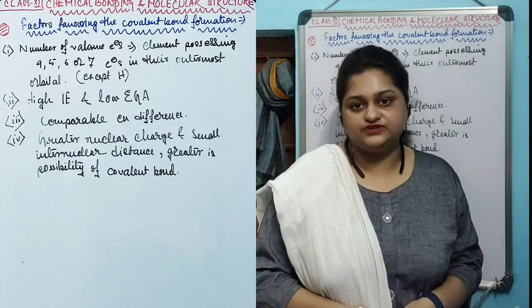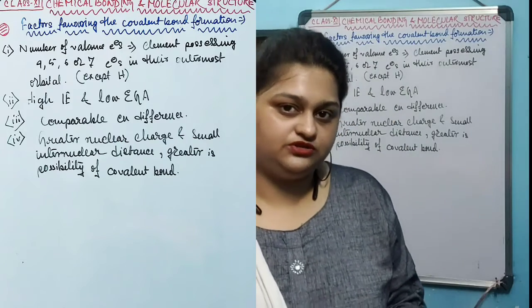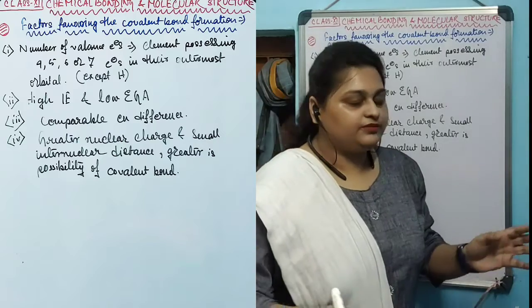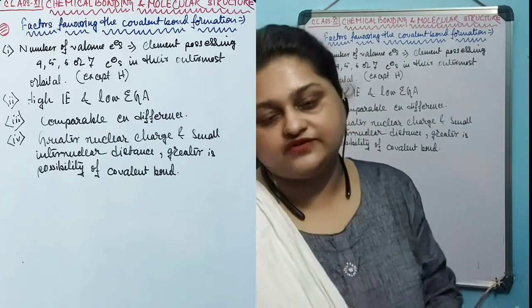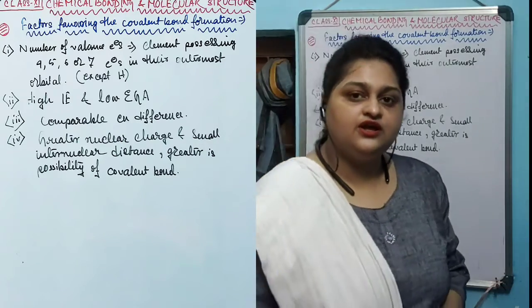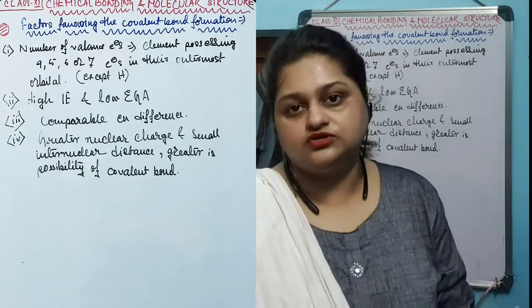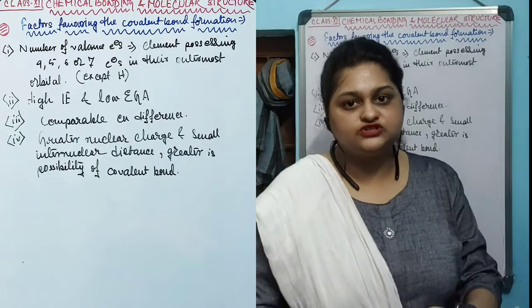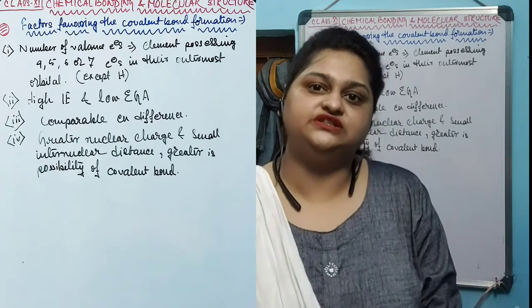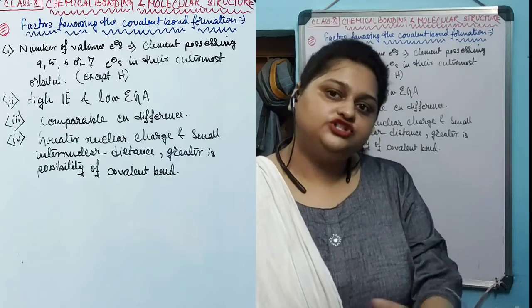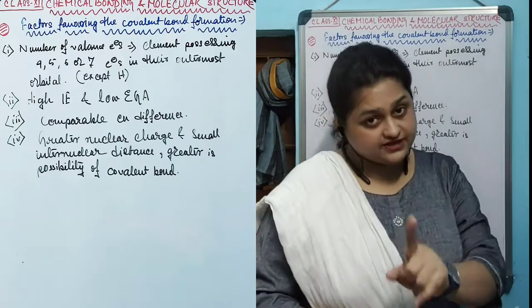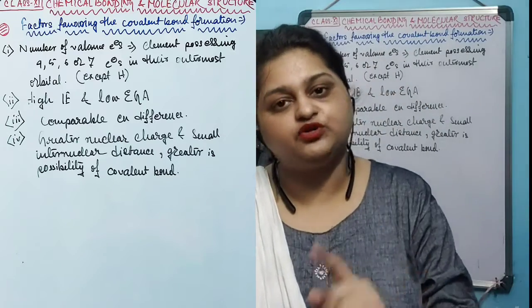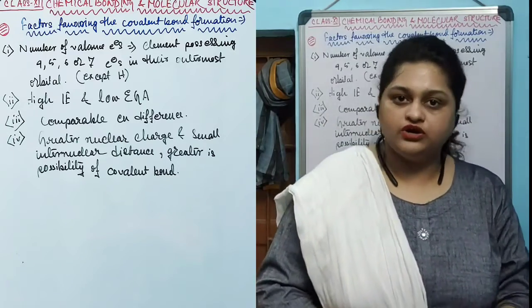There are a few factors which affect covalent bond formation. The first one is the number of valence electrons. The elements which possess 4, 5, 6 or 7 electrons in the valence shell try to share electrons rather than exchange electrons. That's why these kinds of elements tend to share electrons and form covalent bonds, except hydrogen, which also forms covalent bonds, but it possesses only one electron in its outermost shell.